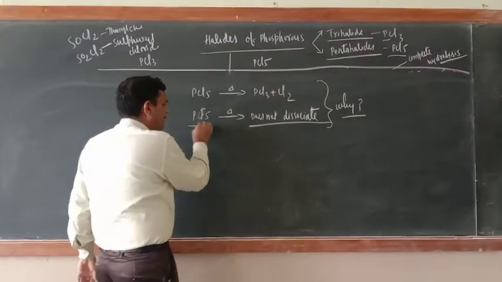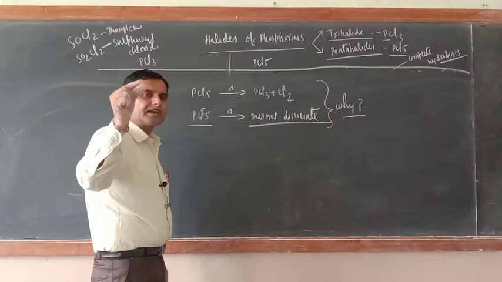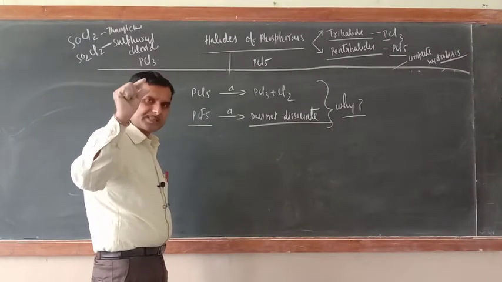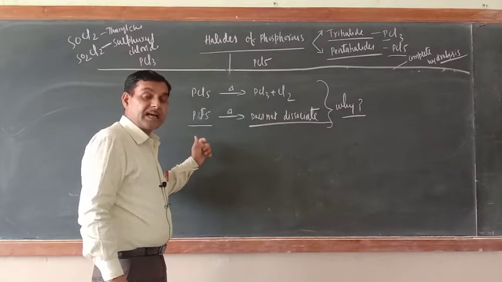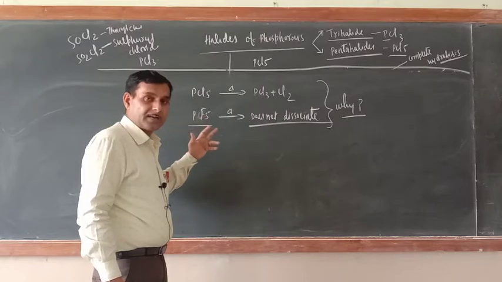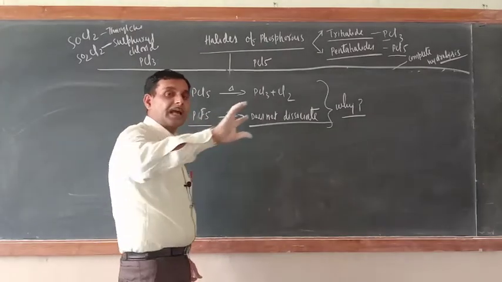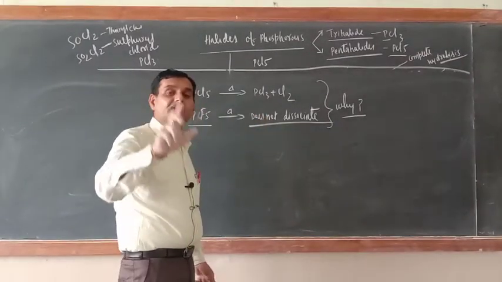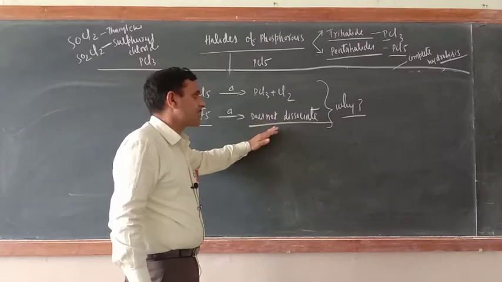In case of PF5, the size of the fluorine atom is small. Moreover, its oxidizing agent strength is also very high. So a small fluorine atom can be accommodated around the phosphorus atom successfully. That is why it does not dissociate.